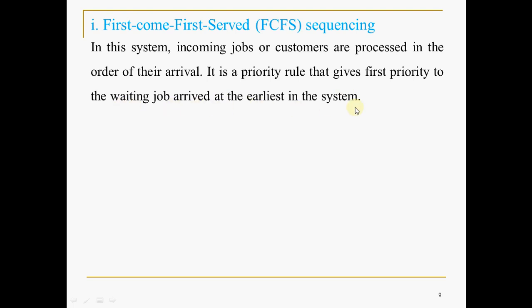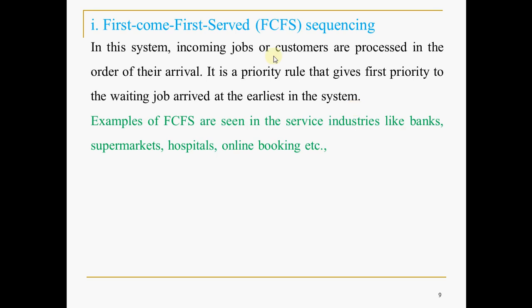It's very simple. In general, a queue system in a supermarket, or in a reservation counter, is first come first served sequencing. FCFS stands for first come first served, sometimes also referred to as first in first out.